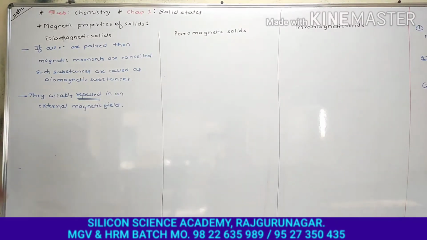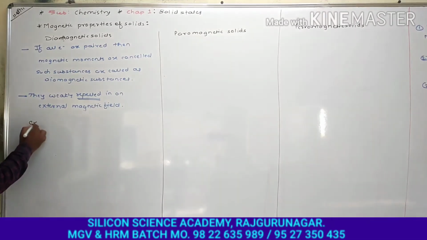As we know, if an electron is unpaired, then the electron will develop a permanent dipole magnetic moment, and because of that they will show some magnetic properties, as we have studied. Here all the electrons are paired. As all the electrons are paired, that solid does not show any type of magnetic moment. That is why they are weakly repelled in an external magnetic field.